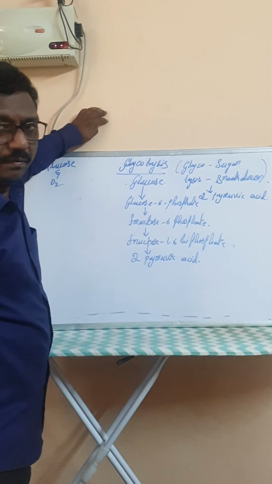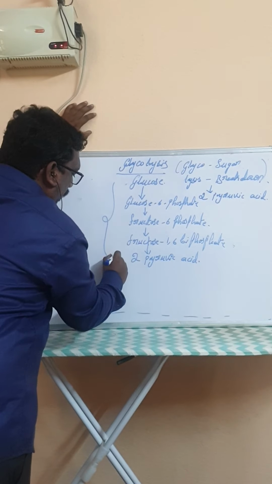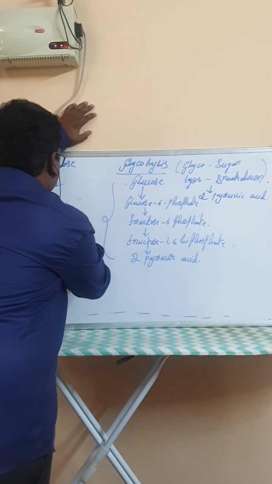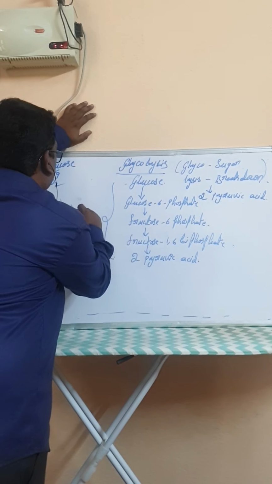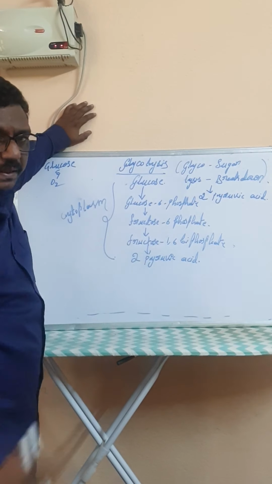Up to the formation of pyruvic acid, this whole process takes place in the cytoplasm.